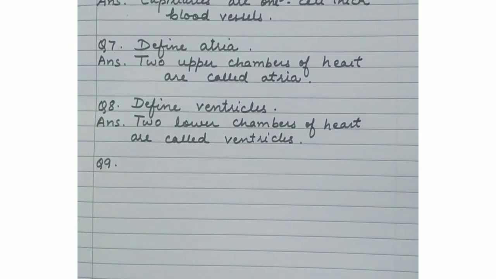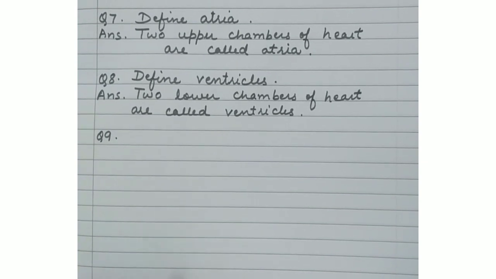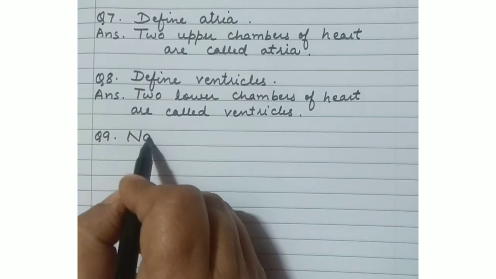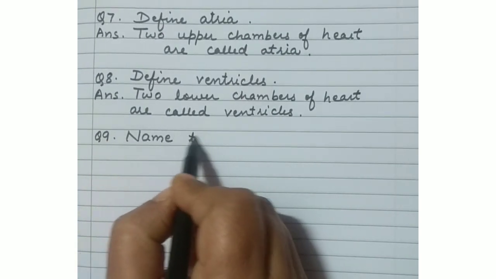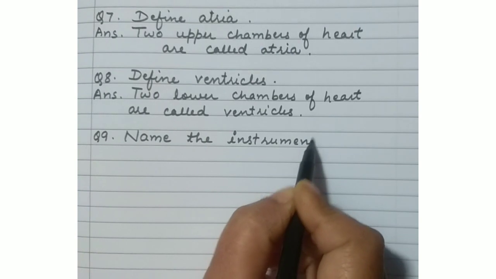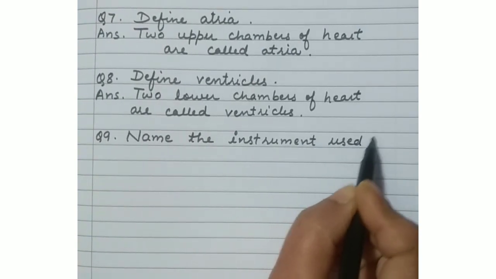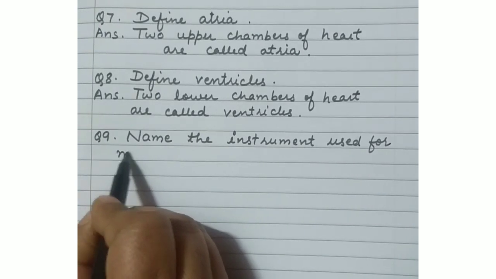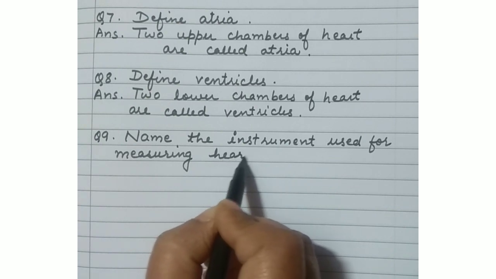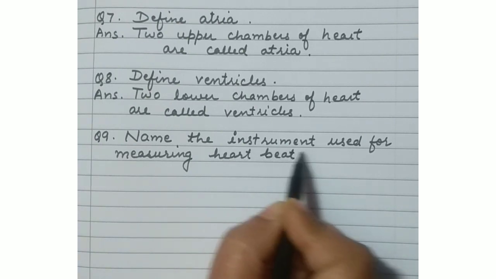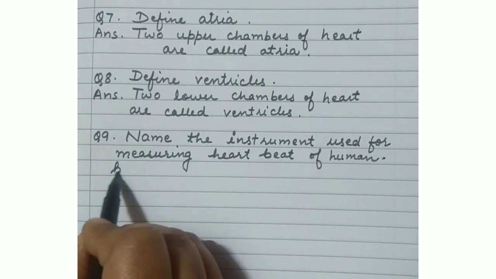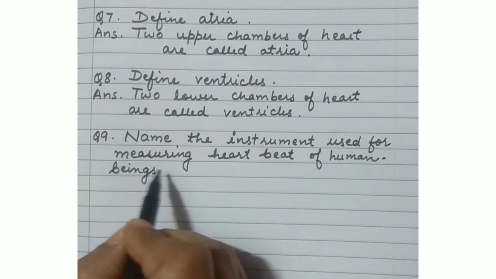Next is question number 9. Name the instrument used for measuring heartbeat of human beings. Now what is heartbeat? The number of times a person's heart beats in 1 minute is known as our heartbeat. That is 72 times in 1 minute normally. Now if we have to measure this heartbeat, the doctors use a special type of instrument which is known as stethoscope. Remember, stethoscope is the instrument which is used for measuring heartbeat of human beings.